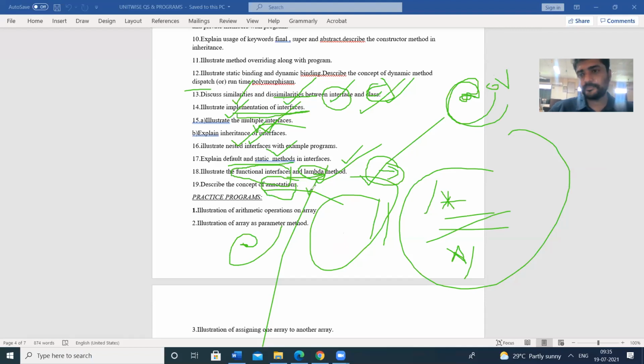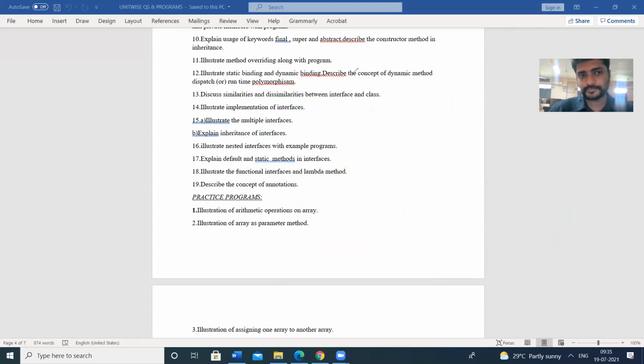So compile time commenting is known as annotations. That is everything to be covered in interfaces, the concept of interfaces.